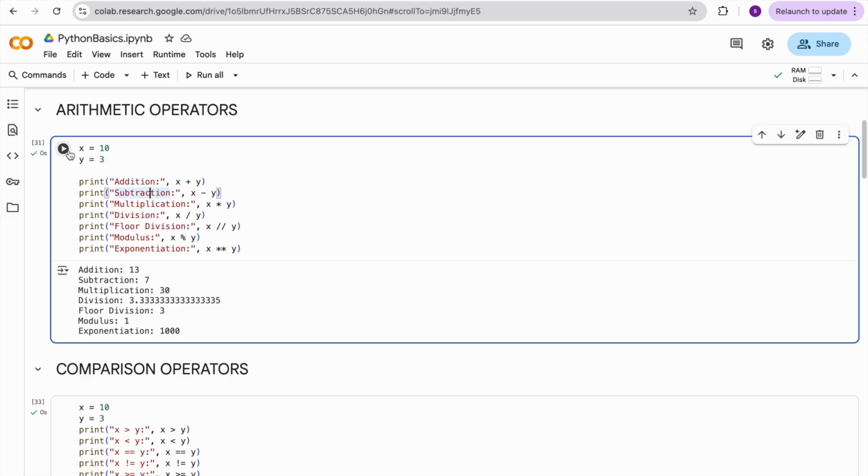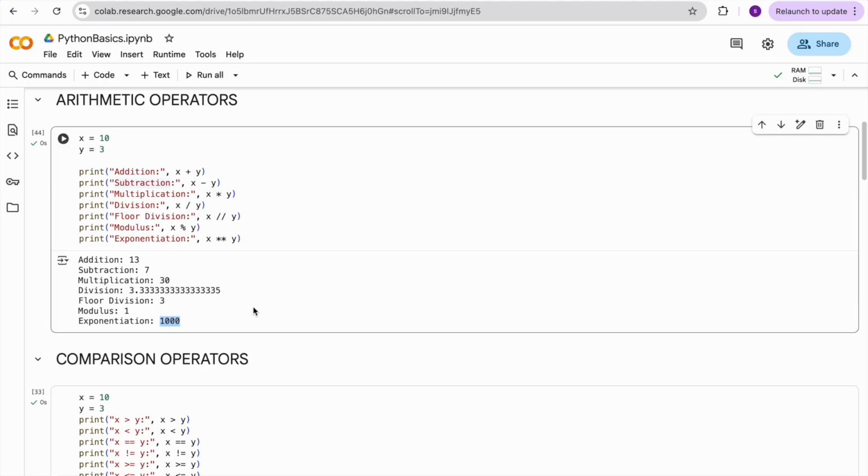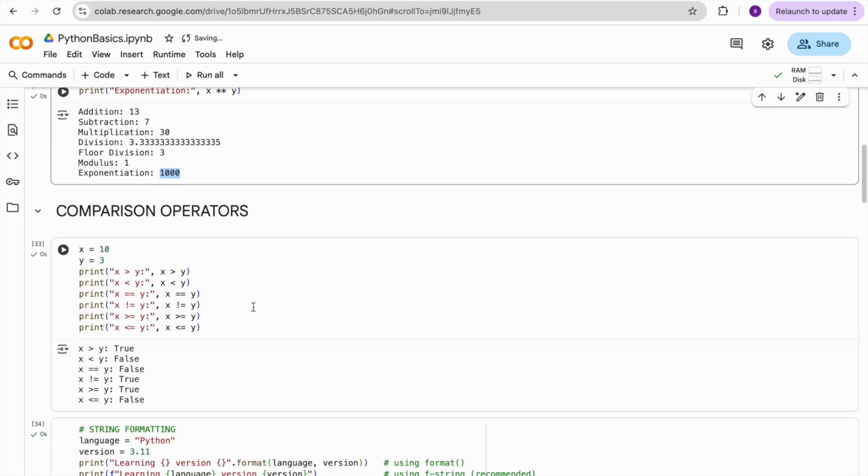If I run this cell, addition is 13, subtraction is 7, multiplication is 30, division is 3.3, floor division is 3, modulo division is 1, exponential is 10,000. So this is one of the important things you need to know: the arithmetic operators available in Python, and comparison operators.